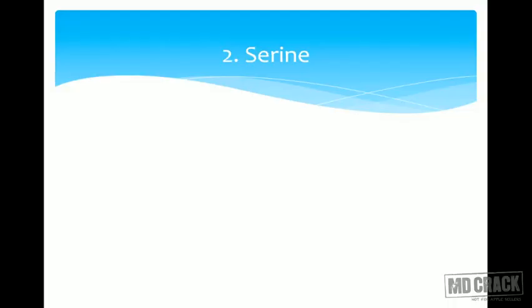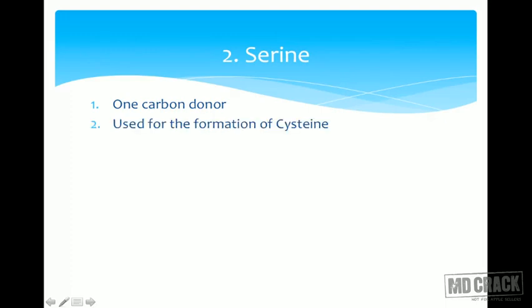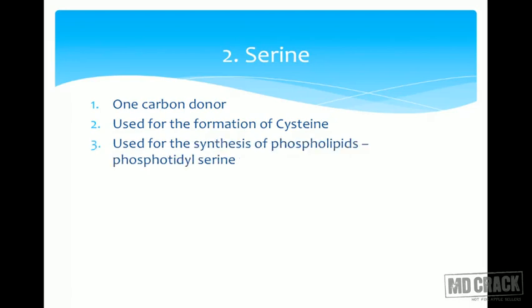The next amino acid that we'll be talking about is serine. Now serine is basically a one carbon donor. From an MCQ point of view, one carbon donor. It is used for the formation of cysteine. We already saw how homocysteine plus serine gives cystathionine, which breaks down to form homoserine and cysteine. So it is used for the formation of cysteine.